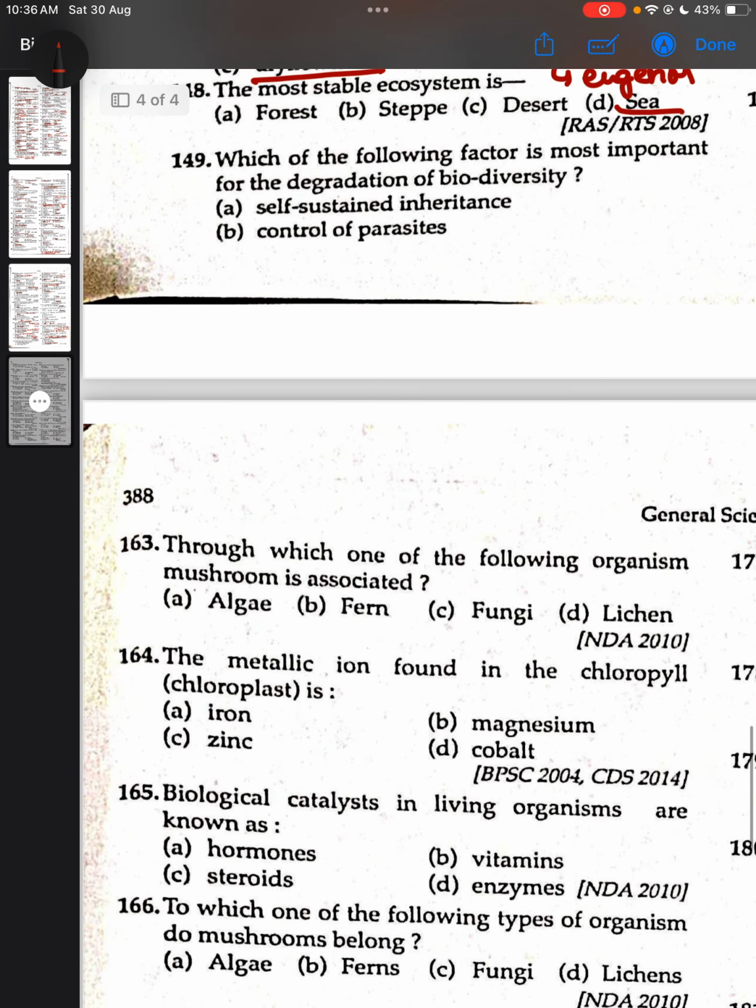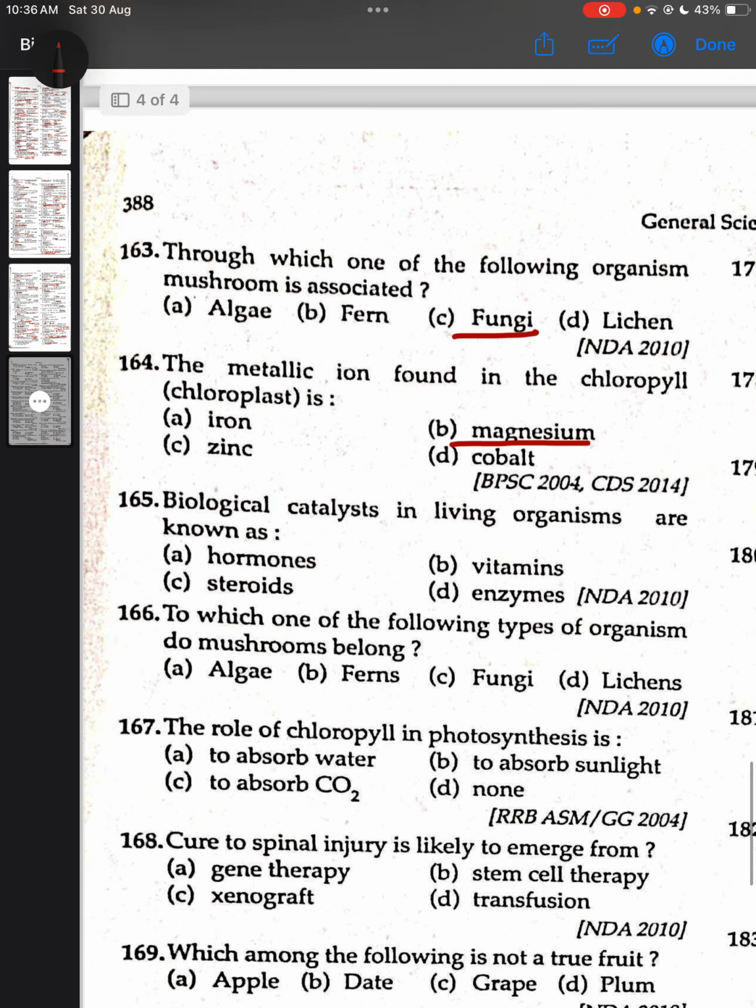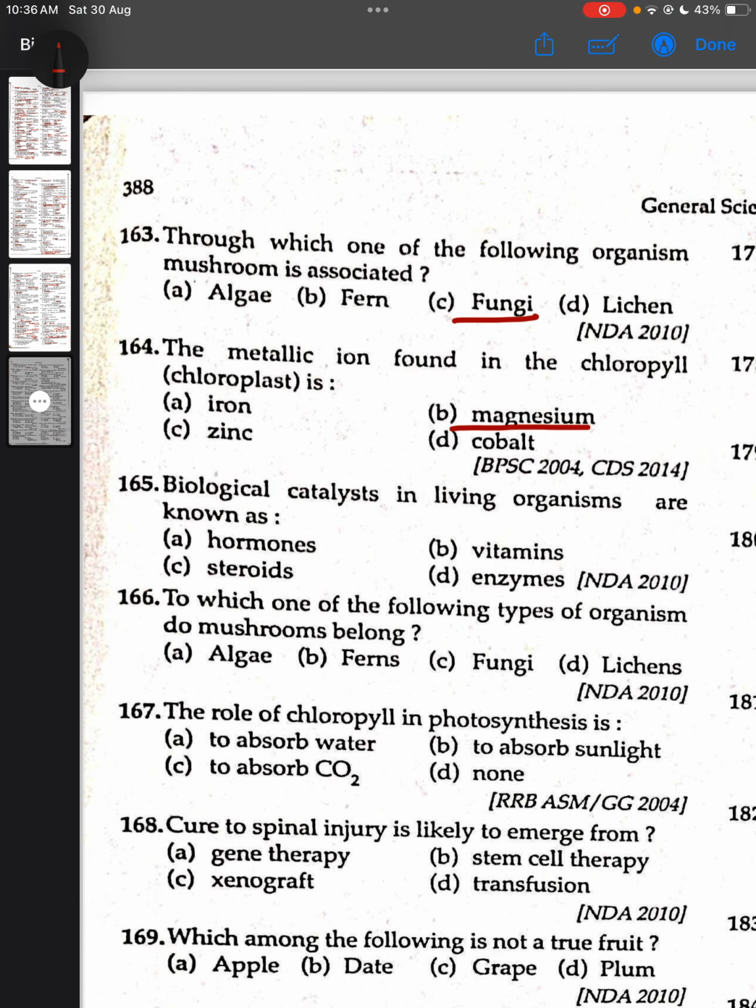Which one of the following organism mushroom is associated with? It is associated with fungi. The metallic ion found in the chlorophyll chloroplast is magnesium. Biological catalysts in living organisms are known as enzymes. To which one of the following type of organism do mushroom belongs? Fungi. The role of chlorophyll in photosynthesis is to absorb sunlight.